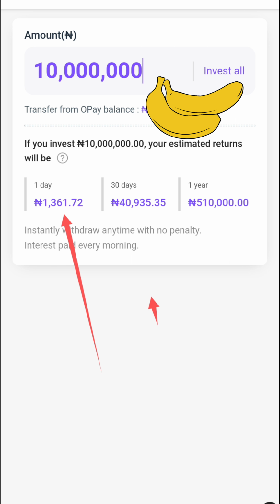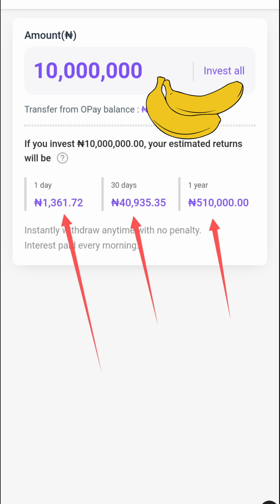Then if my money stays up to 1 month, I'm going to be getting 40,935 naira. That's roughly 41,000 naira. Then if I leave this money for like 1 year, I am going to be getting 510,000 naira. That's how much I'm going to be making yearly. So now Opay has analyzed how much you're going to be making daily, monthly, and yearly.